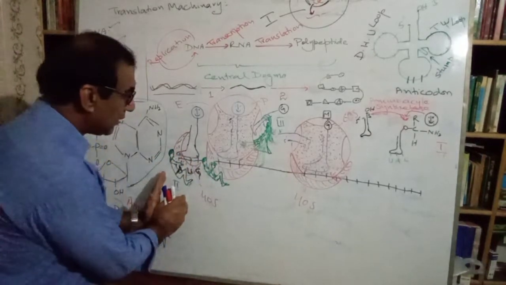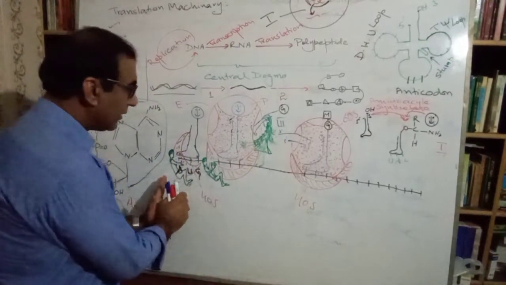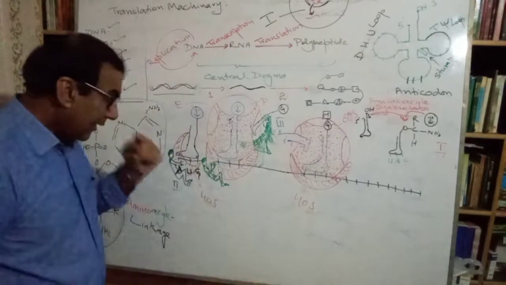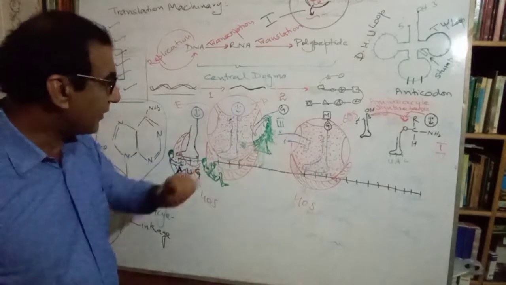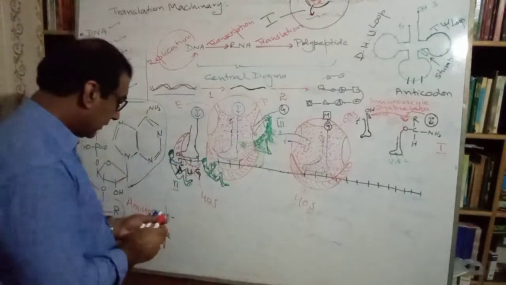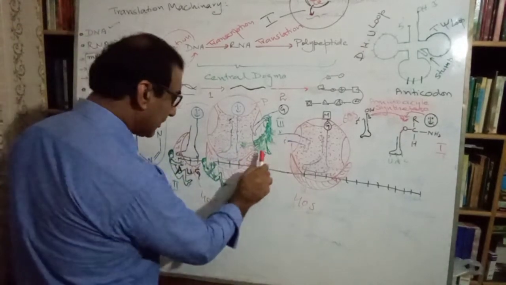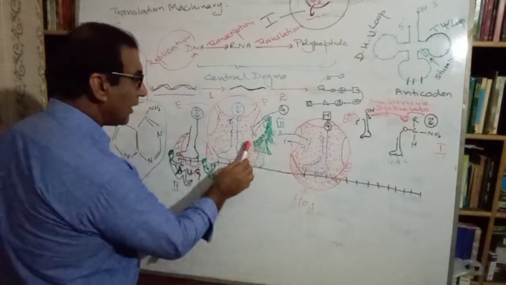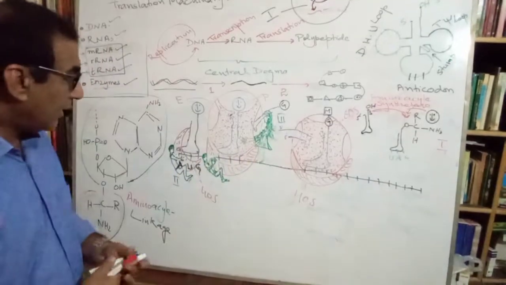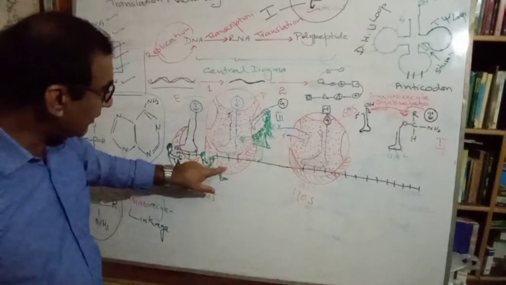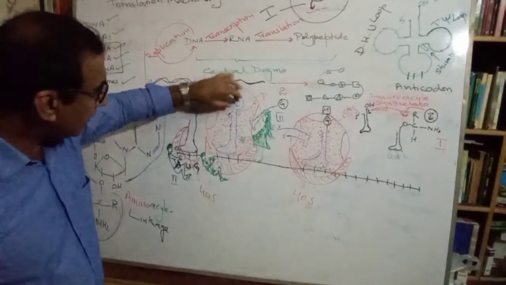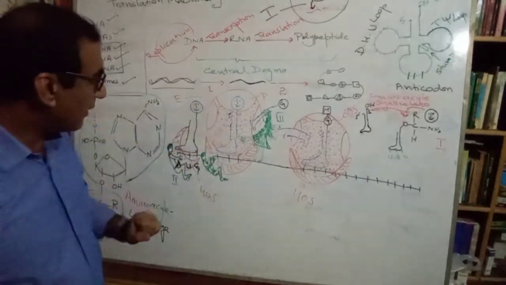Now, what is the next step? Here is the next step. This is an initiation factor. It brings the larger subunit. It combines here with the smaller subunit and the amino acyl tRNA.